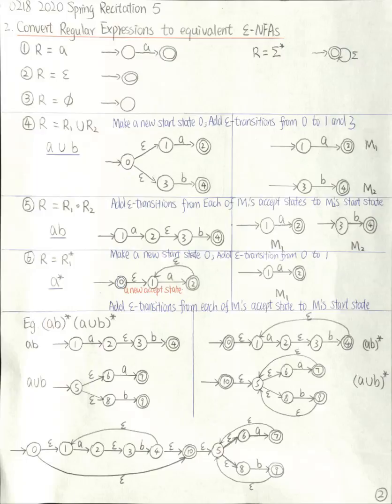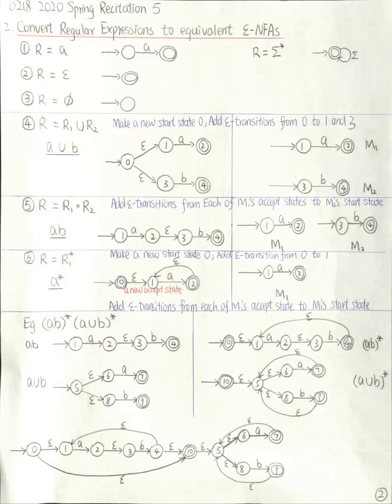If you don't add this new start state, then the machine you constructed only contains the strings defined as R1, R1, R1, like that. Alright, with these 6 rules, we can construct an equivalent NFA for any regular expression. Let's go over an example.